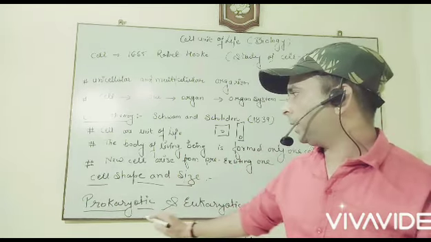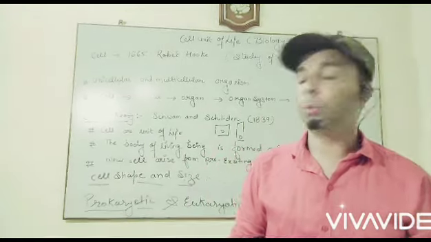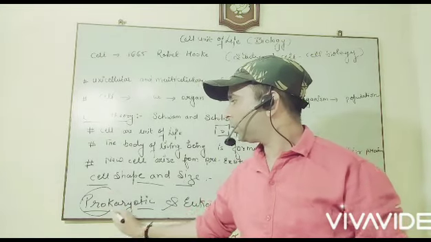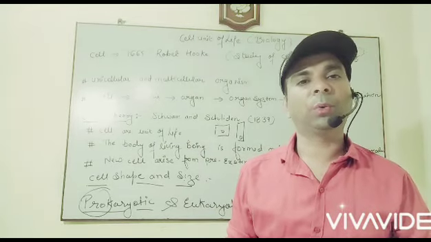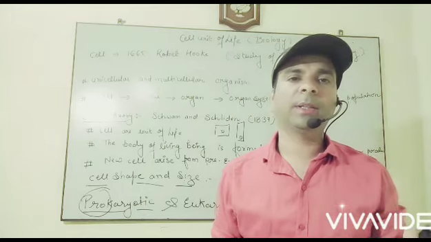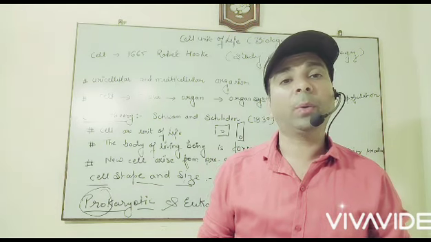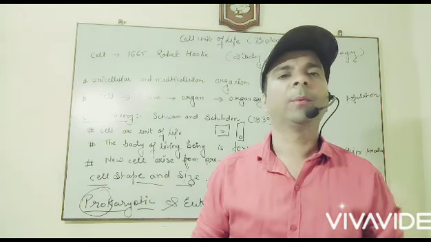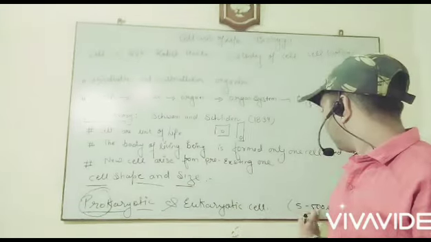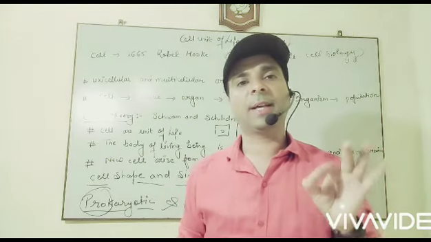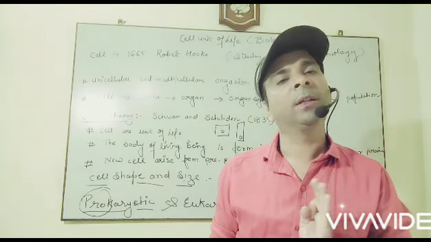Now, next one is the prokaryotic and eukaryotic cell. Pro refers to primitive, and karyon means the nucleus. तो ऐसी सेल जो इस धरती पर सबसे पहले आई थी, they are known as the prokaryotic cell. वो सेल कहलाती है prokaryotic cell. इन सेल की जो साइज होती है वो छोटी होती है. The size of the prokaryotic cell is less than 5 to 500 micrometer.